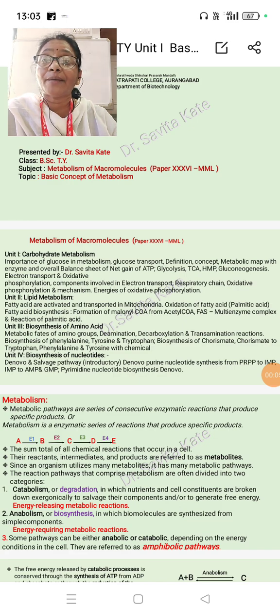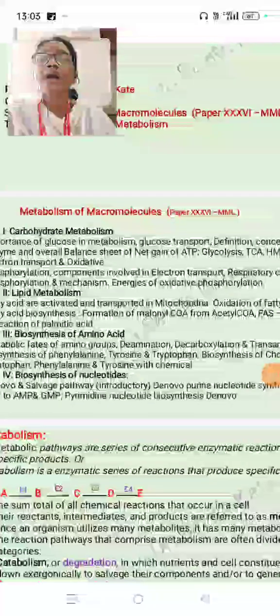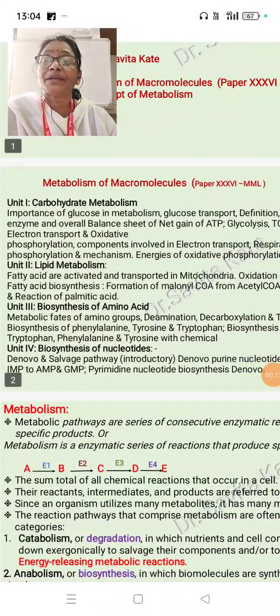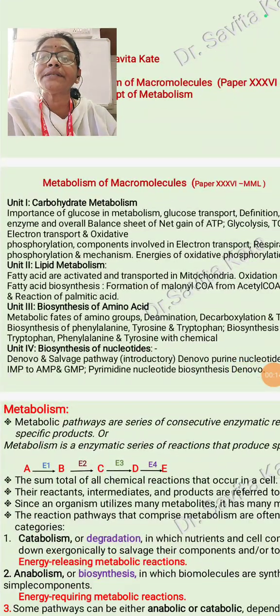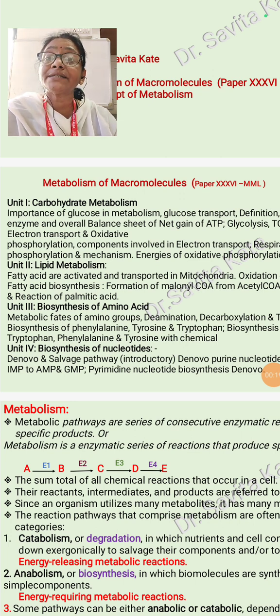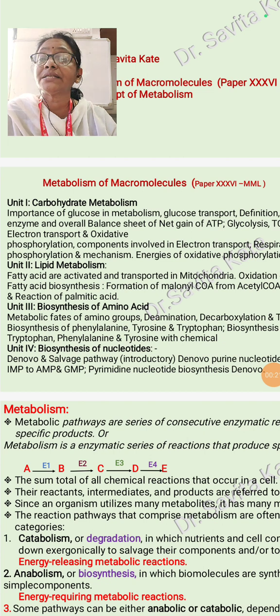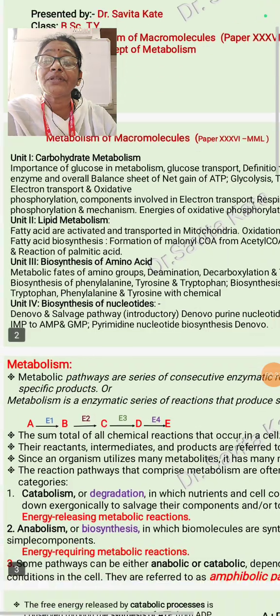So let us start with this first unit of metabolism. In metabolism of macromolecules, you have to study these units. First is the carbohydrate metabolism, second one is the lipid metabolism, third one is the biosynthesis of amino acid, and last one is the biosynthesis of nucleotide. So today we start with the basic concept of metabolism, and then we start with the first unit. In first unit only there is a basic concept of metabolism. So let us start with the metabolism.